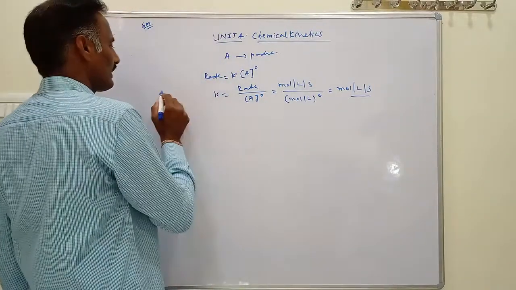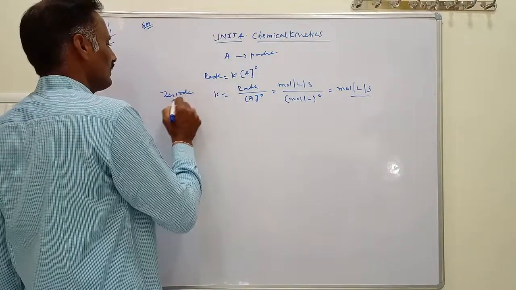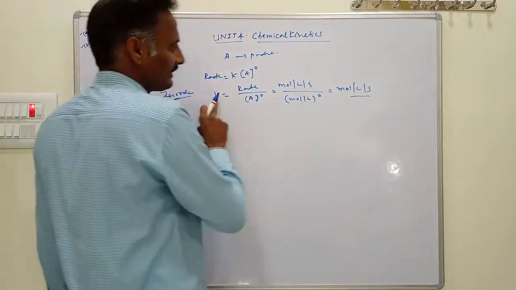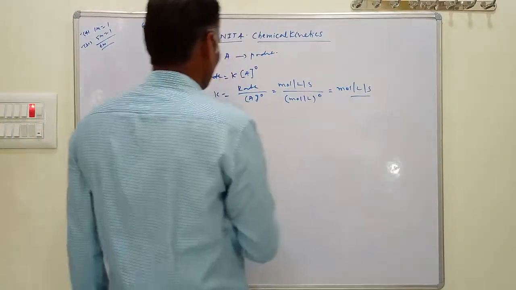This is for zero order reaction. For zero order reaction, the rate constant unit is mole per liter per second.